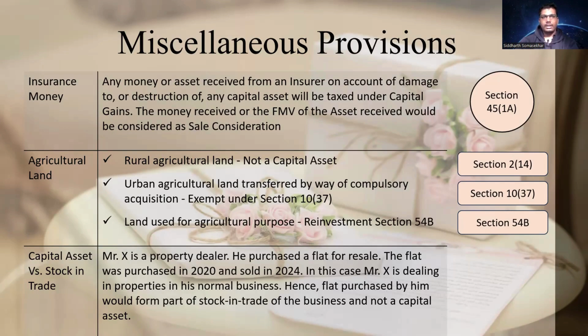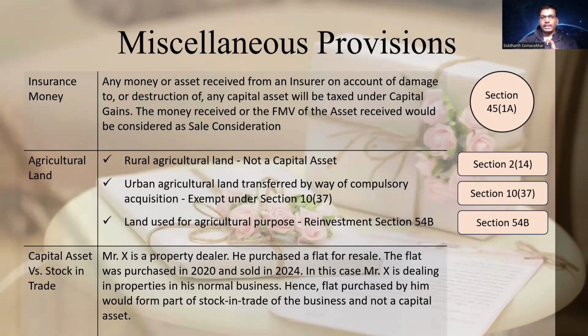Then agricultural land. Now, what I have done here is I have summarized the provisions of agricultural land, starting with section 2(14). Rural agricultural land, section 2(14) deals with the definition of capital asset. Now, rural agricultural land is not a capital asset itself. So you sell rural agricultural land, you buy rural agricultural land, capital gains is not involved because it is not a capital asset.